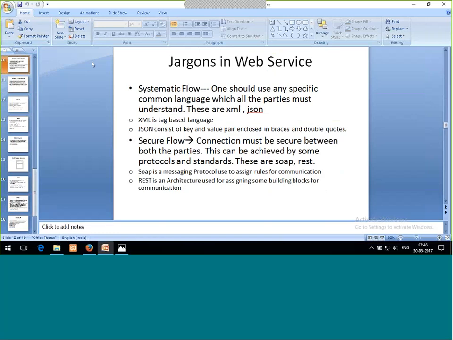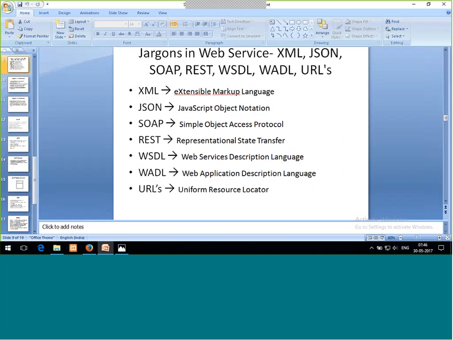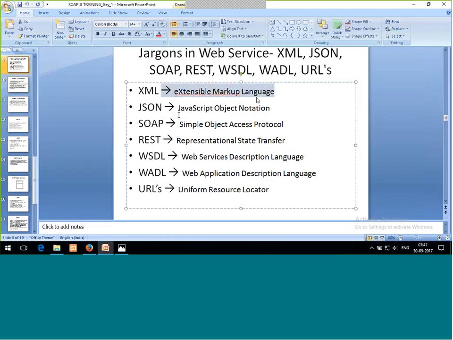Now the last slide, I think I explained in more detail. It's a language. XML is extensible markup language. JSON is JavaScript object notation. These are just the full forms of the keywords which I'm actually using. SOAP is simple object access protocol, and REST is representational state transfer architecture. So many things are there.